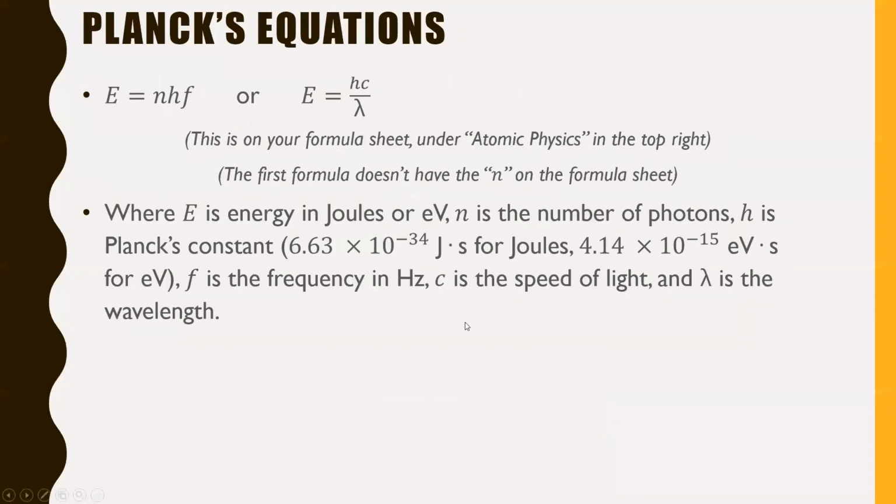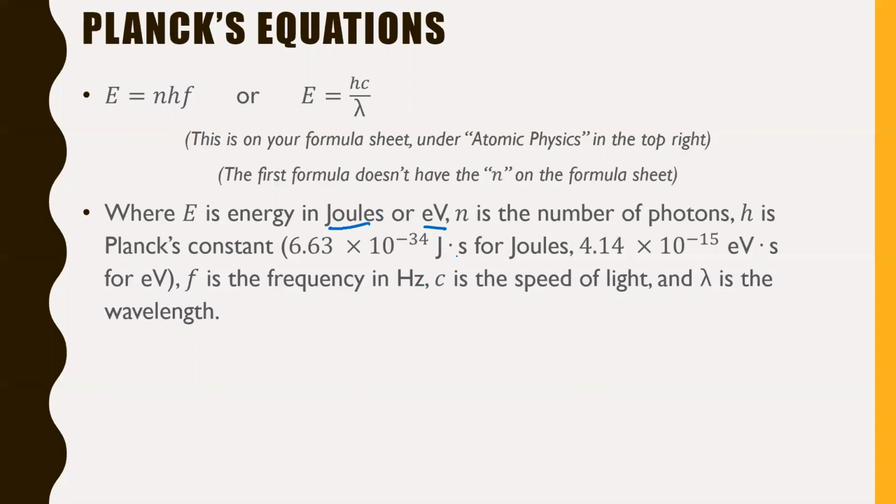So Planck's equations, he had two equations. Both of these are on your formula sheet, but I'll tell you a little thing about the first one in a second. E equals nhf is one formula you can use, if you had frequency. Or E equals hc over lambda. Lambda, of course, is your wavelength. c is the speed of light. So E is the energy in joules or in electron volts. Remember, it's been a long time since we've talked about electron volts, but electron volts are just another way of representing energy. They're not quite as common as joules, but we use them every now and then.